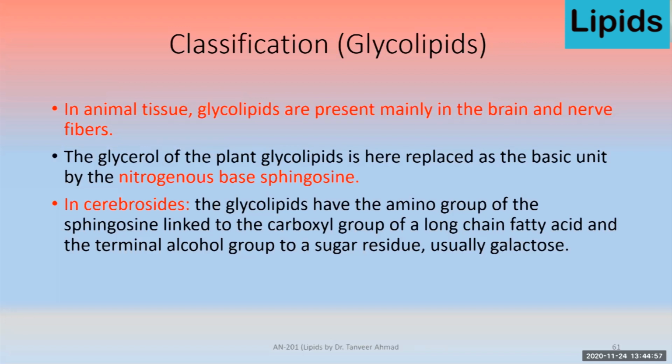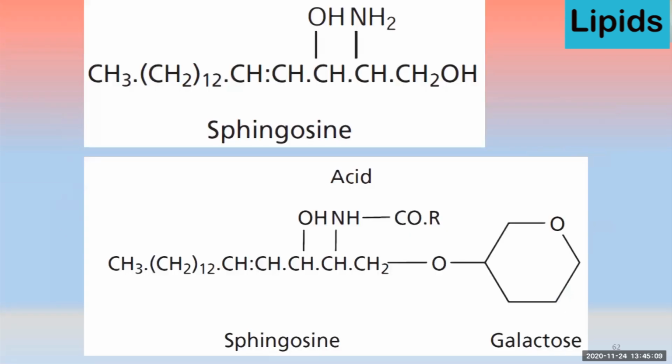So in cerebrosides, the glycolipids have the amino group of the sphingosine linked to the carboxyl group of a long chain fatty acid and the terminal alcohol group to a sugar residue, usually galactose. If you look at the structure, this is the sphingosine structure that is linked with this galactose residue, and that makes this glycolipid.